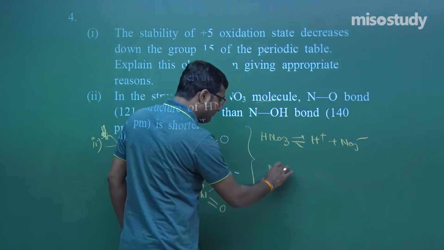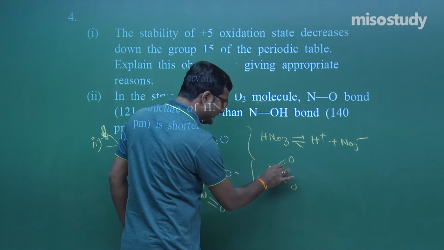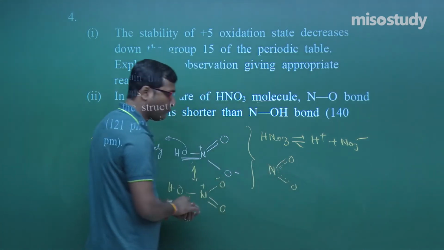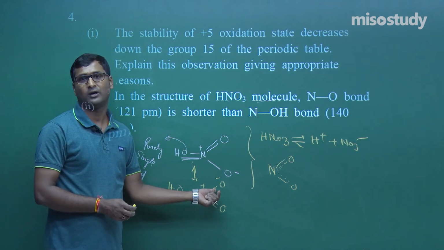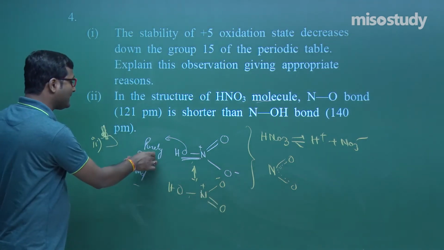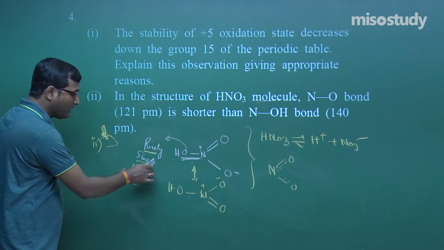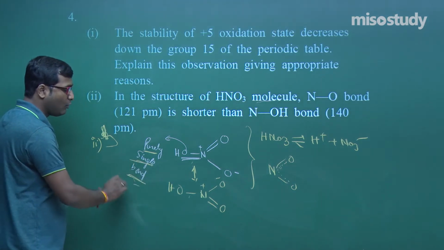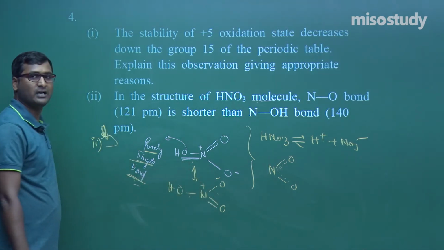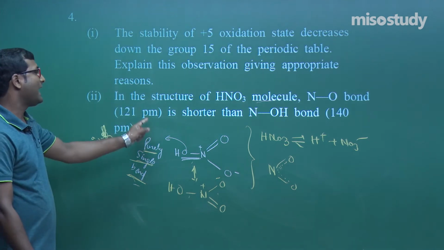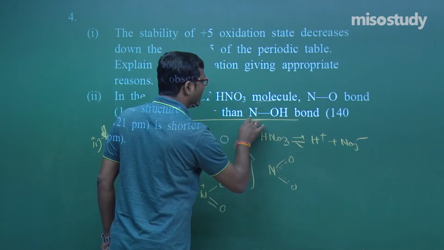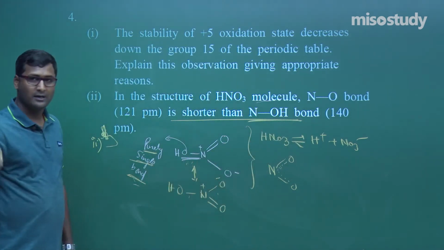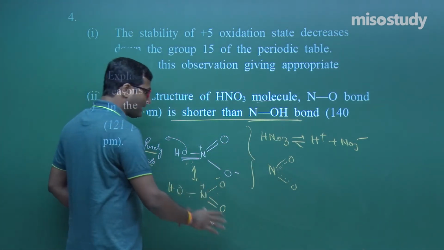That is, in both the N–O bonds there is a movement of double bond. That is, it has partial single bond and partial double bond character. And we know single bond length is more than the double or partial double bond length. Due to this reason, the N–O bond is shorter than the N–OH bond. The N–OH bond is longer. Now the thing is, is it a correct resonating structure?